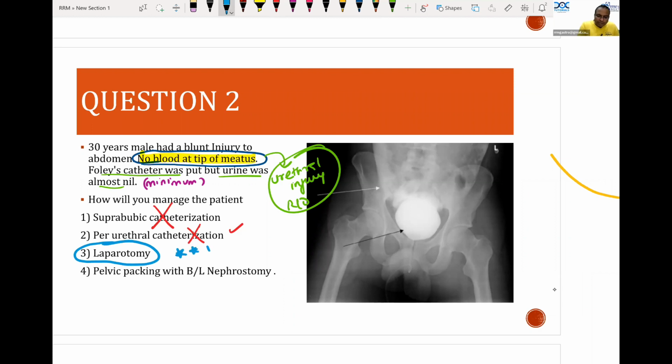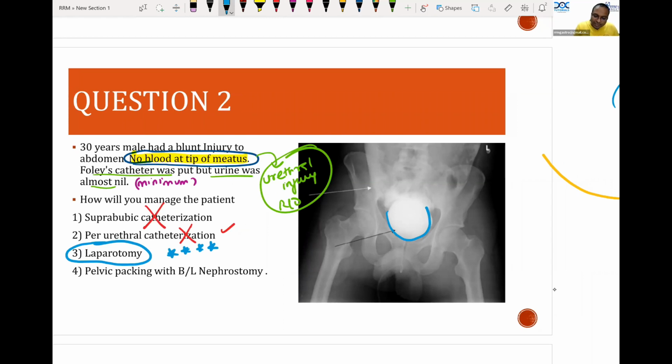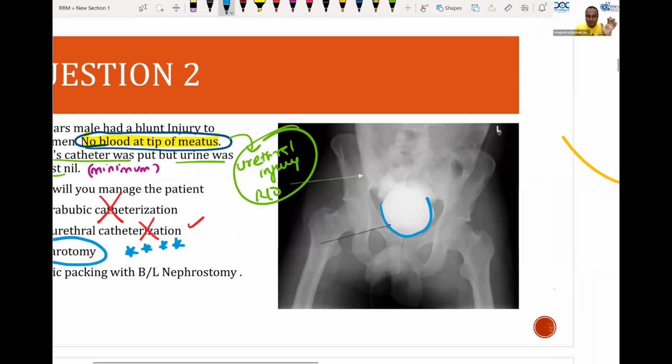So, interesting clinical question, because the image is showing you this: the contrast thrown through the Foley. I hope you see the Foley's catheter. There is a catheter put inside, and the contrast is extravasating into the abdominal cavity, which should be noted in the image. That is a very important point. Packing, nephrostomy are all not advised.